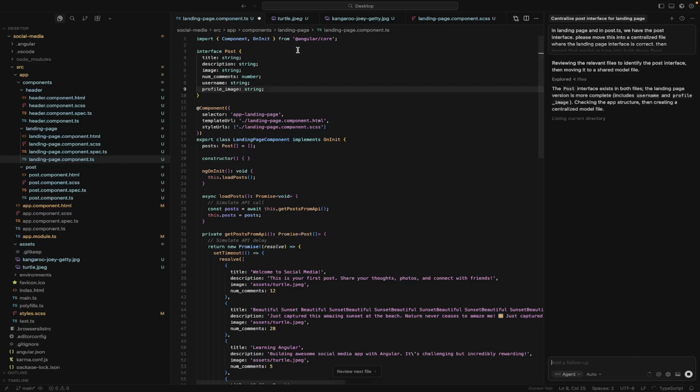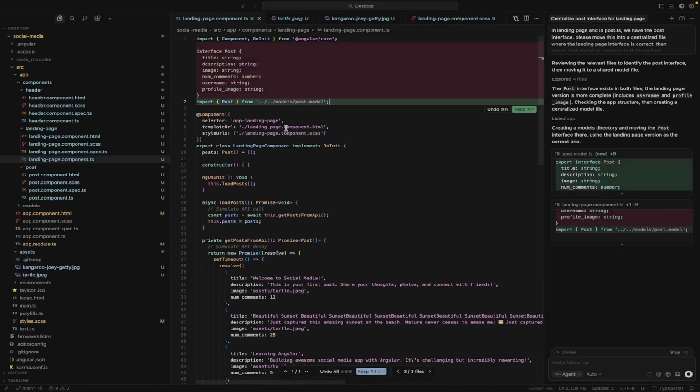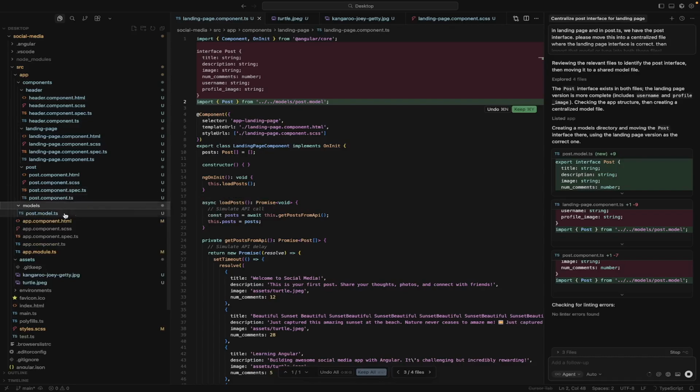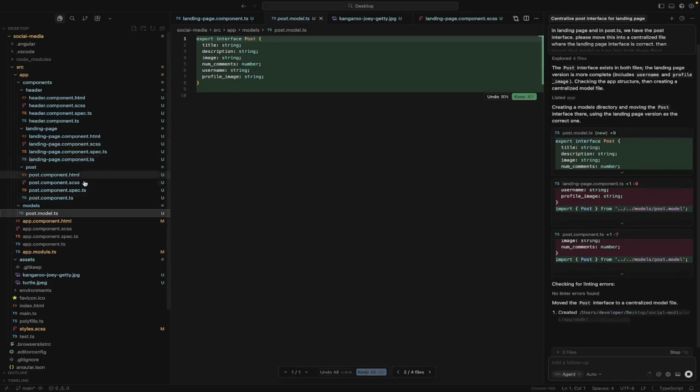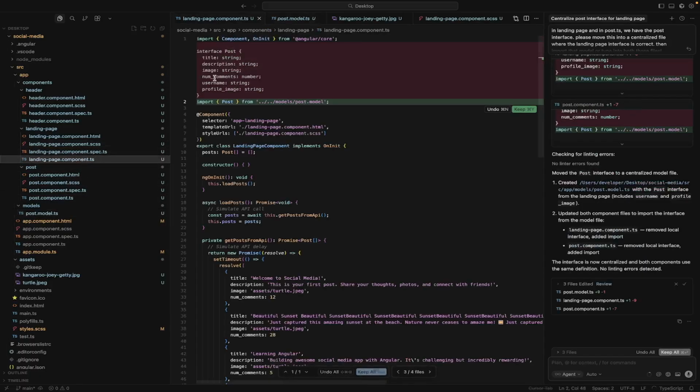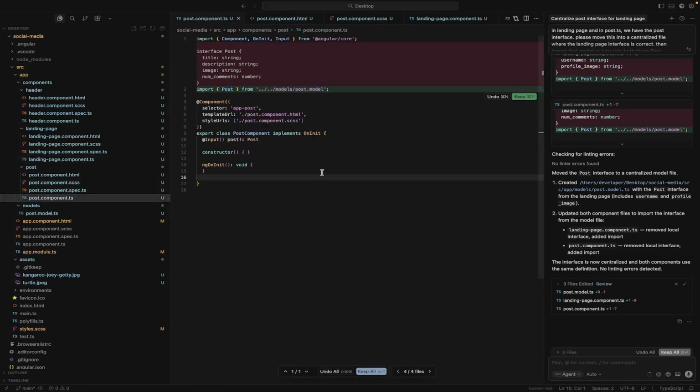It should move them to a single file where this is just defined, and then it should just import them. And that's how lazy I've become. Yep, it made a new folder called models. That's great. And we have our post model. Perfect. Title, description, interface, user. Yeah, okay, perfect. Landing page, and now imports post here. And then imports post here. So what do you expect to see now?